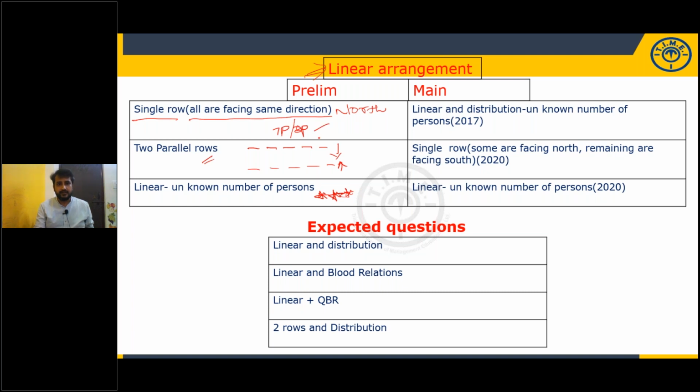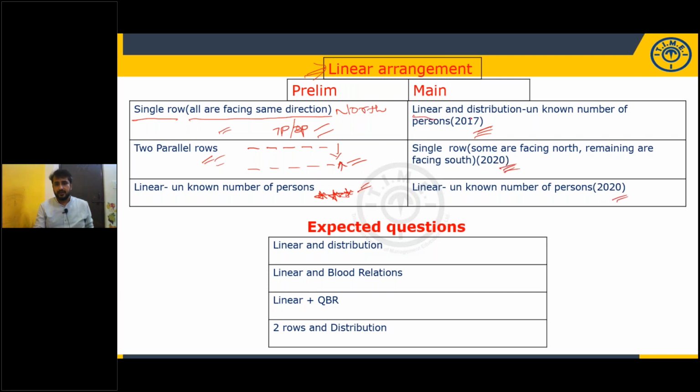So these three are important for prelims, and prepare only these three models. It is more than enough for prelims. No more models are expected in prelims. But when it comes to the mains, there are some expected questions with a higher level of difficulty. But these three questions were given in the 2017 exam and the 2020 exam.